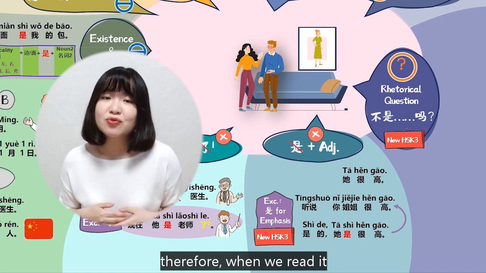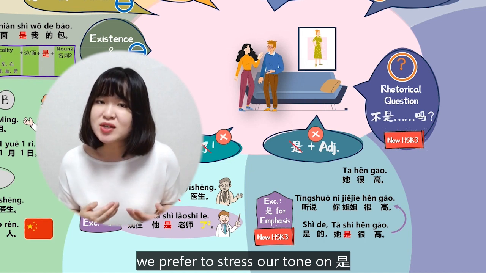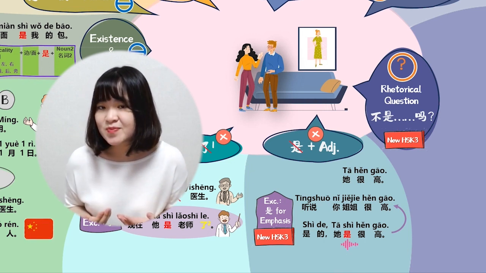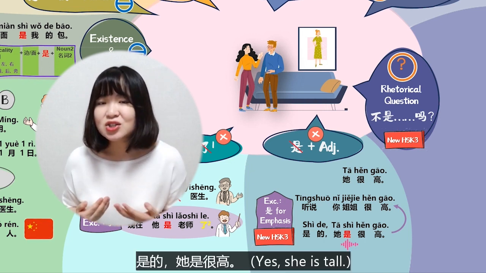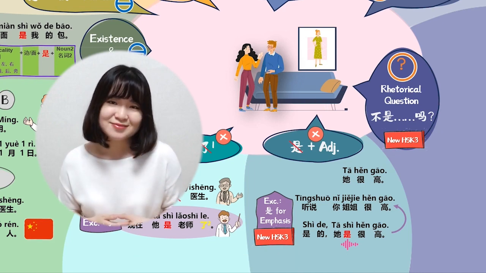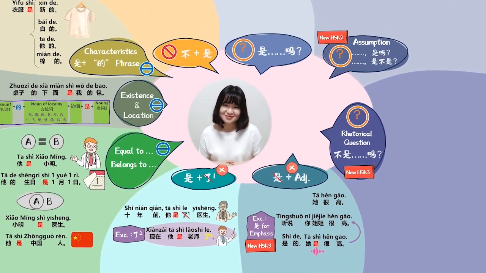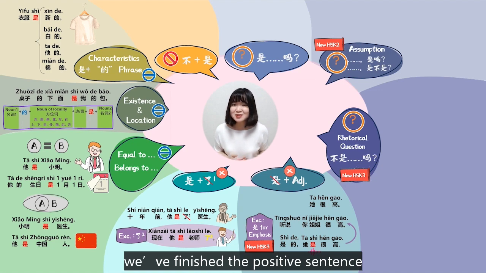Therefore, when we read it, we prefer to stress our tone on 是。是的，她是很高。